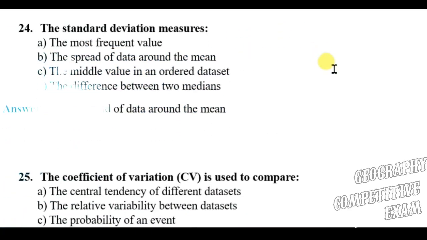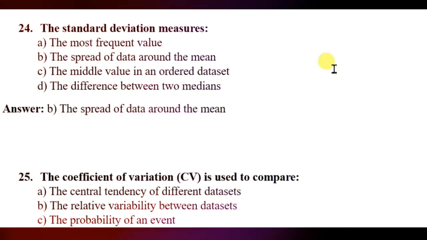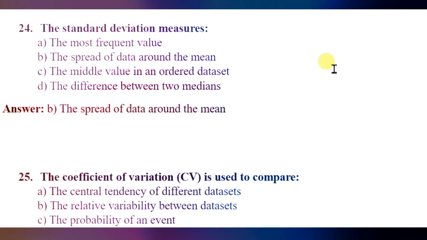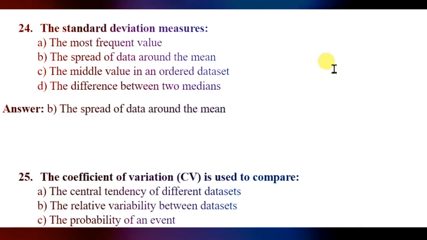The standard deviation measures the most frequent value, the spread of data around the mean, the middle value in an ordered data set, the difference between two medians. So the right answer will be the spread of data around the mean is the standard deviation.